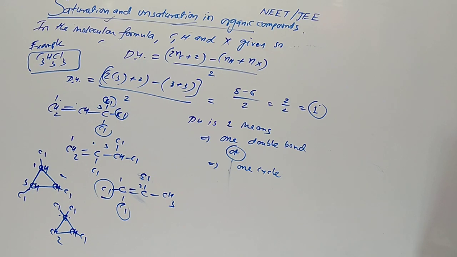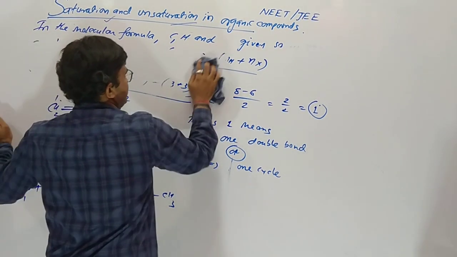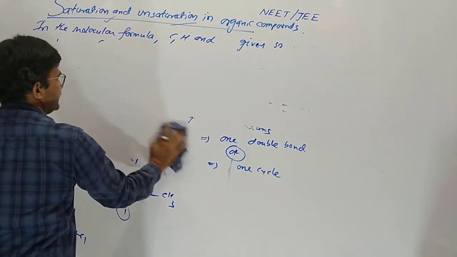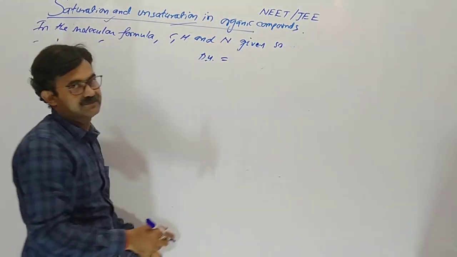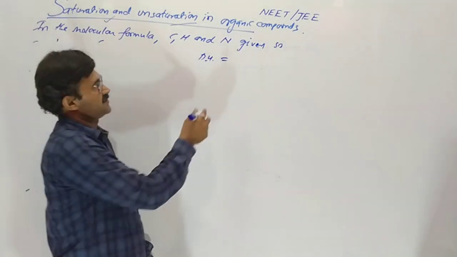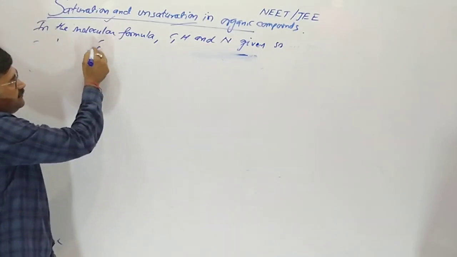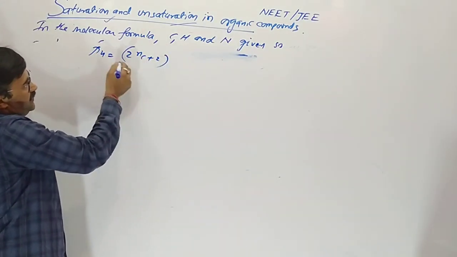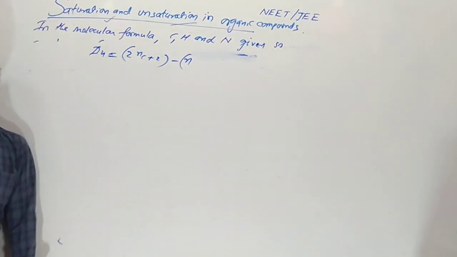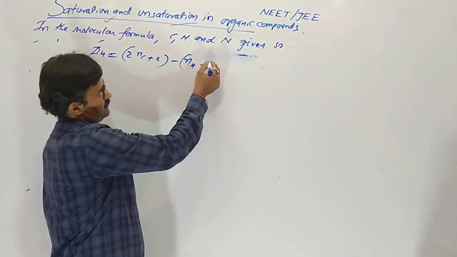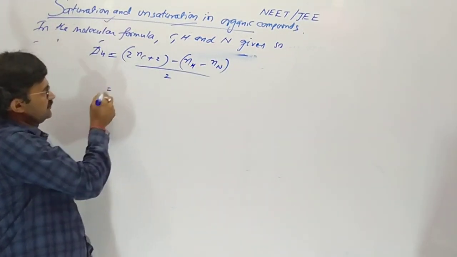Understood? Now what about carbon, hydrogen and nitrogen containing compounds? When carbon, hydrogen and nitrogen are given in the formula, Du will be 2 times the number of carbon plus 2, minus the number of hydrogen, plus the number of nitrogen, divided by 2.